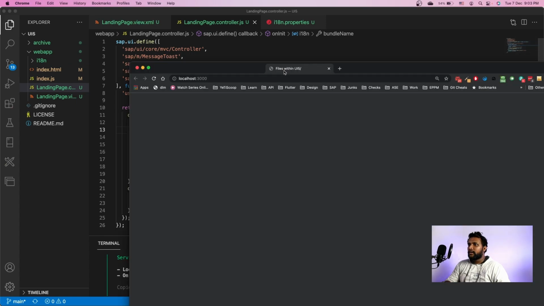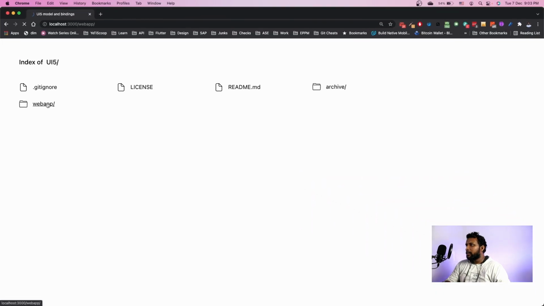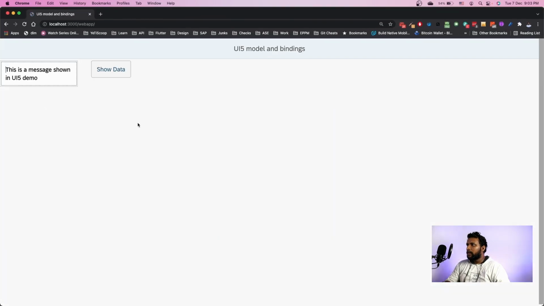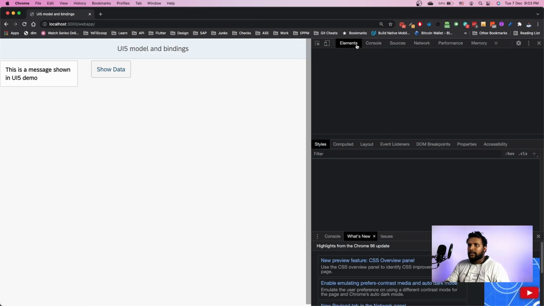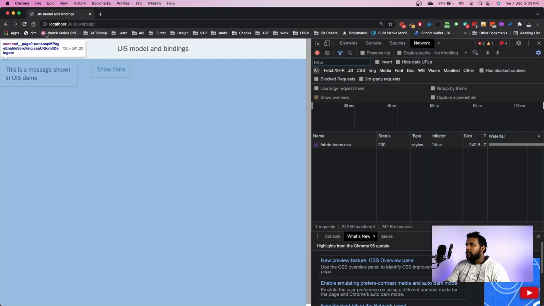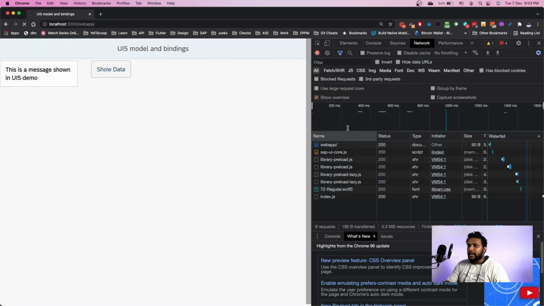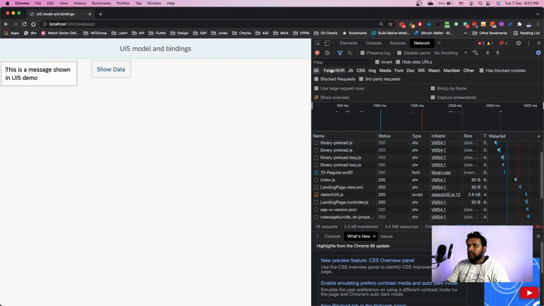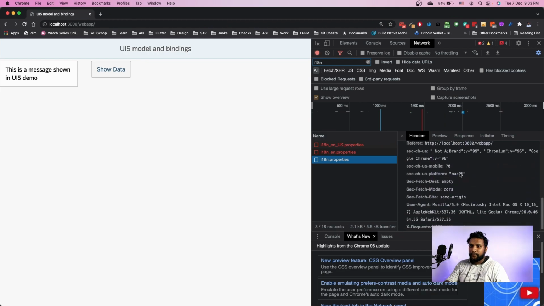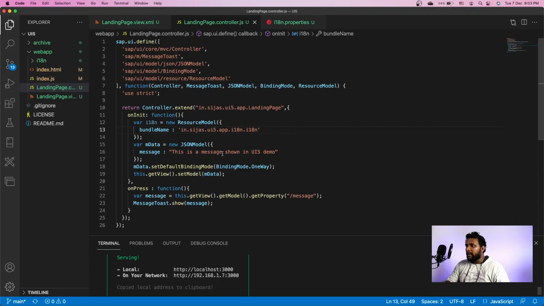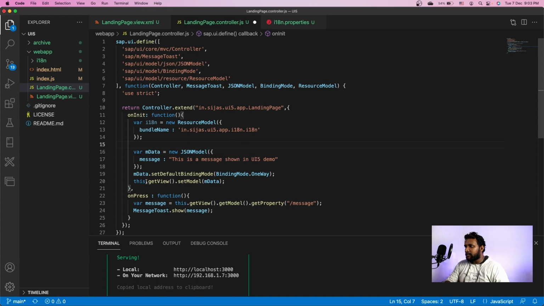Bring the tab over here and let me open the webapp. This will be loading our index.html. Let me go to inspect and do a refresh, and let's see the network for the i18n file. Let me filter on i18n. You see here, it loads my i18n file. But loading isn't enough. We have to set it as a model.